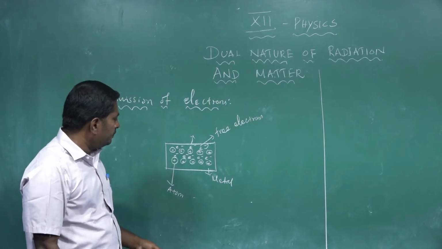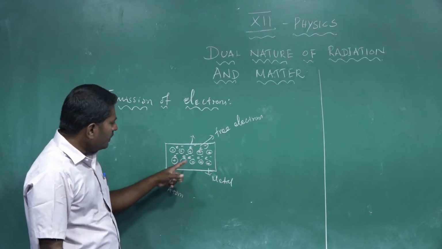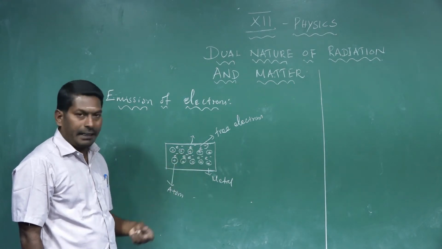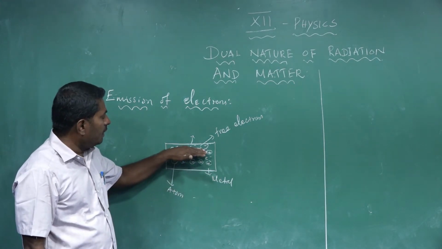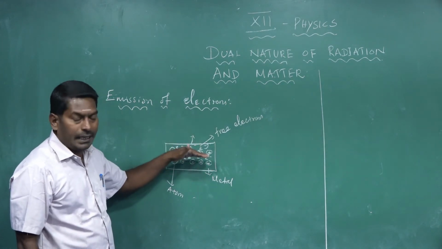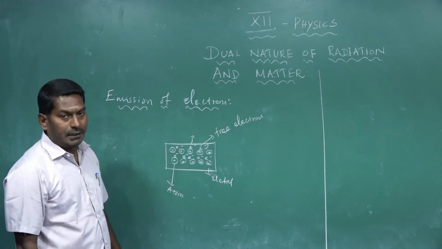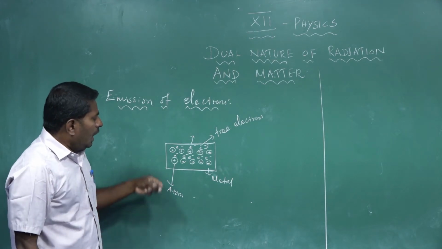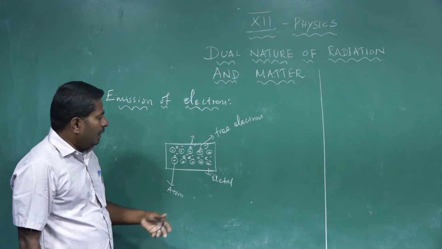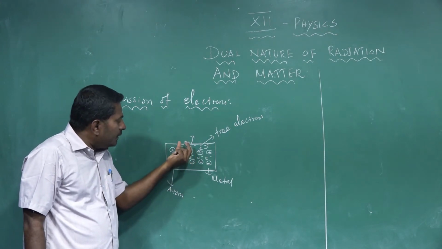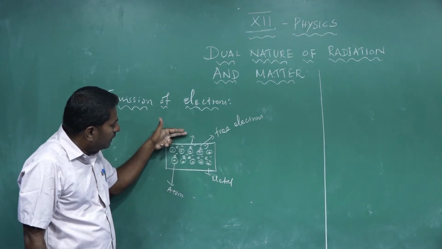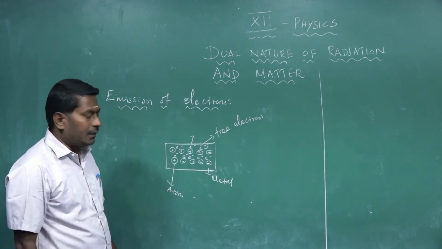So see students, this metal contains a large number of free electrons. Each and every free electron has its own different kinetic energy. It will not leave the surface of the metal, because it does not have sufficient kinetic energy to do so. If some additional or extra energy is given to the metal, and that additional energy is received by the free electrons, then they cross the surface barrier and leave the surface of the metal.